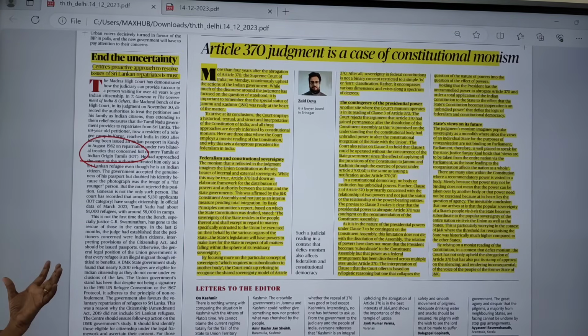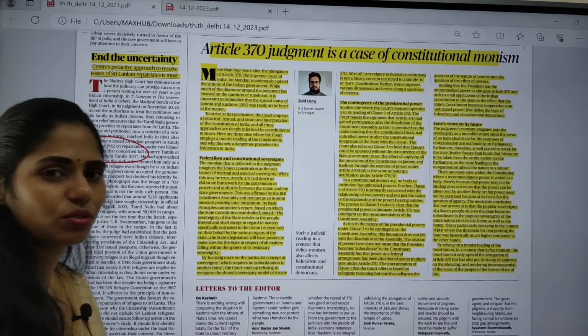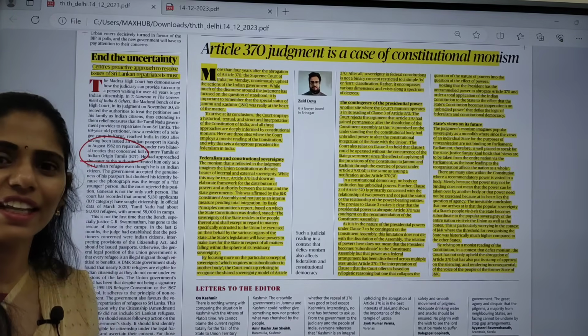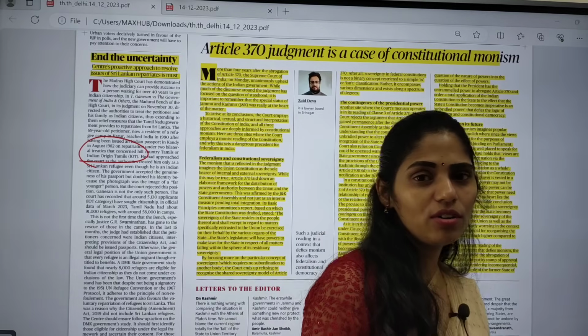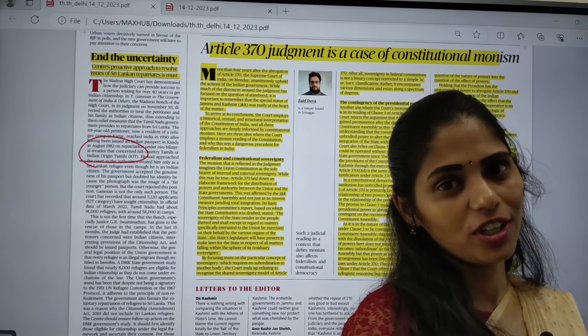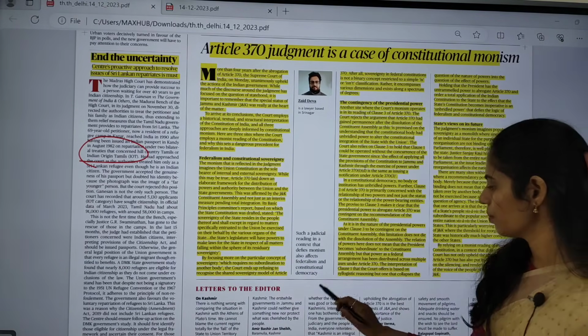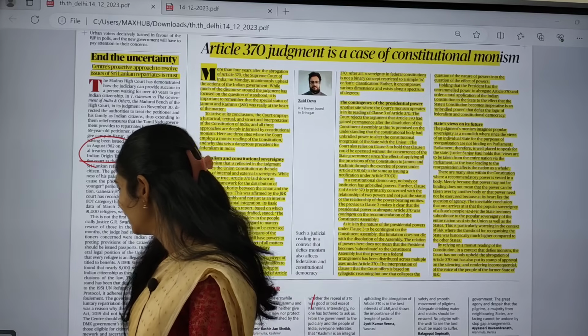So you have to see what issues they are facing. This topic we can connect with history, and we can also connect it with international relations, because here we are talking about relations between India and Sri Lanka. So this is a most important topic.